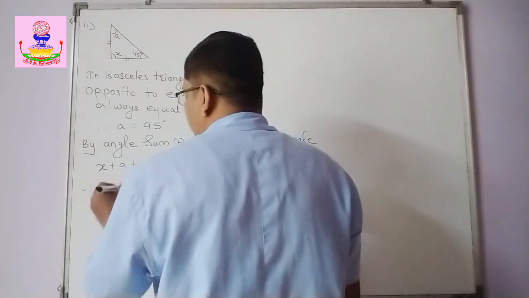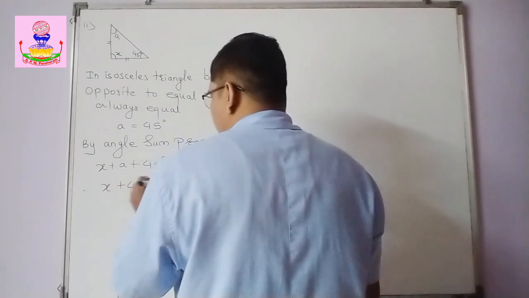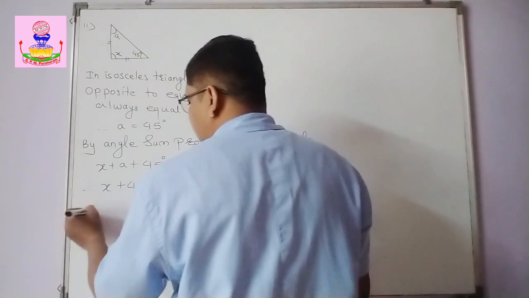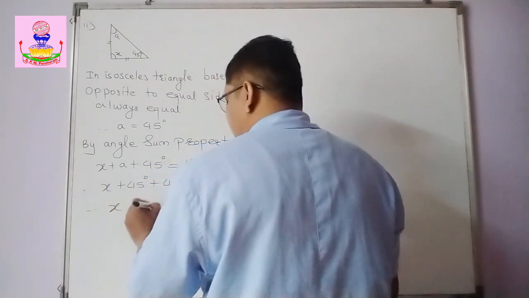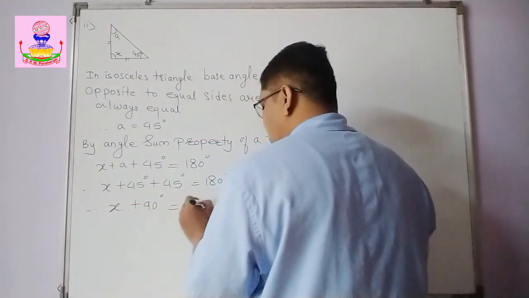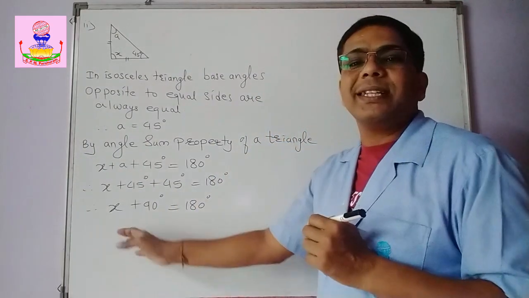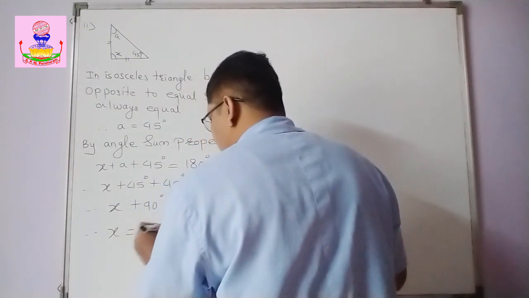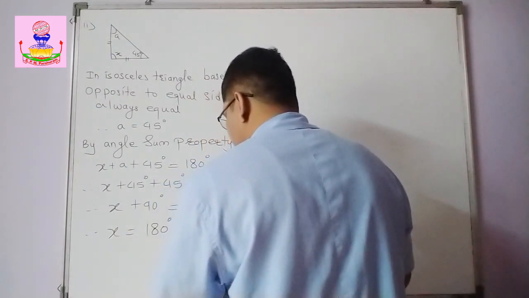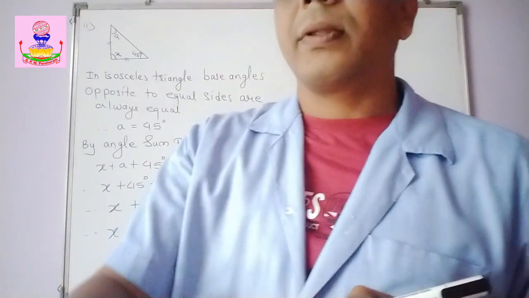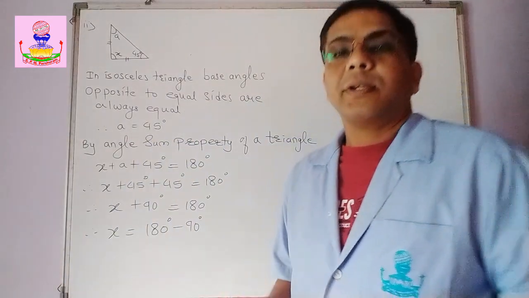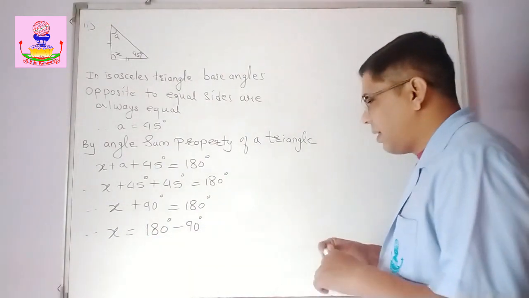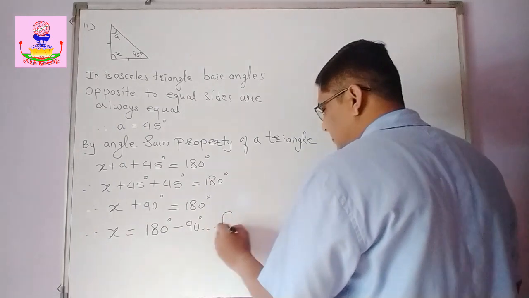So therefore x plus 45 plus 45, that is 90, equal to 180 degrees. Now bring this 90 to this side. So x is equal to 180 degrees minus 90 degrees. Okay. So what we did? Transposing 90 degrees to the RHS.